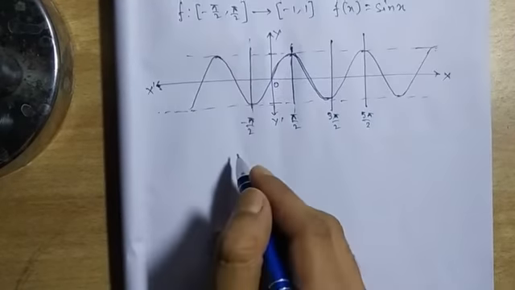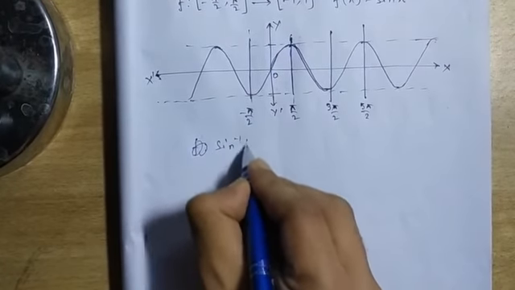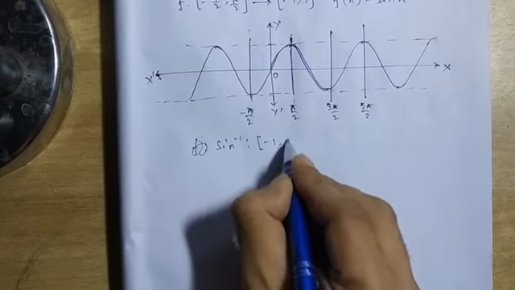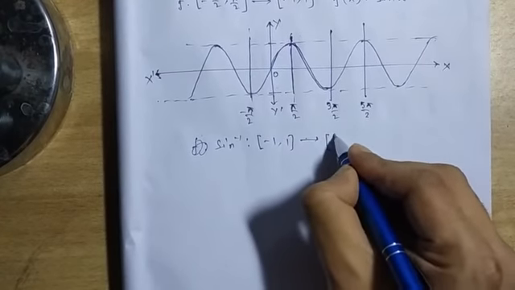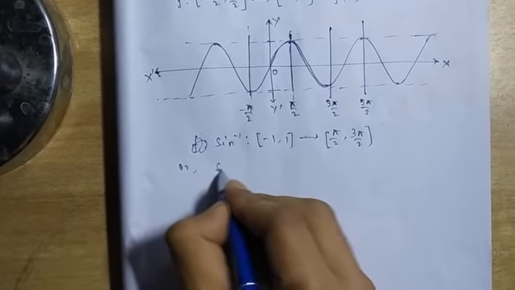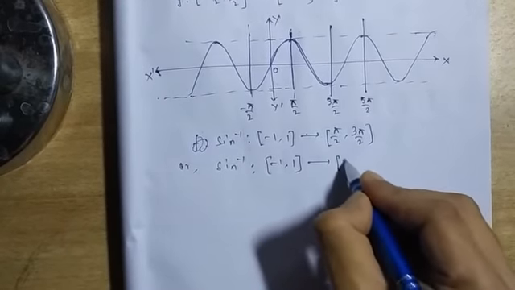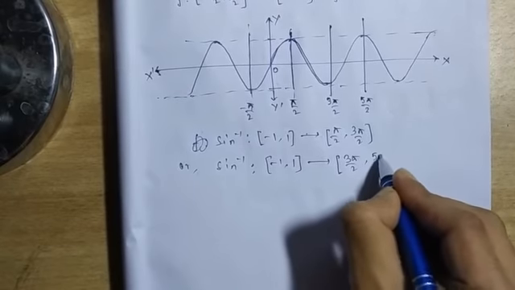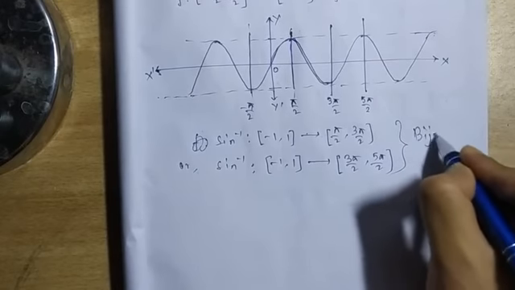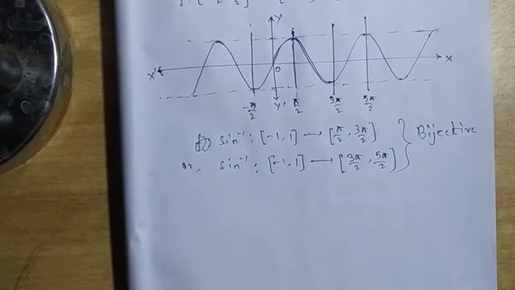So it is a very common question that we can also define sine inverse in the interval, say minus 1 to 1, to the interval pi by 2 to 3 pi by 2, or we can take sine inverse in the interval minus 1 to 1, then the interval is 3 pi by 2 to 5 pi by 2. So in these cases also the function will be bijective, and we can also define sine inverse like this.